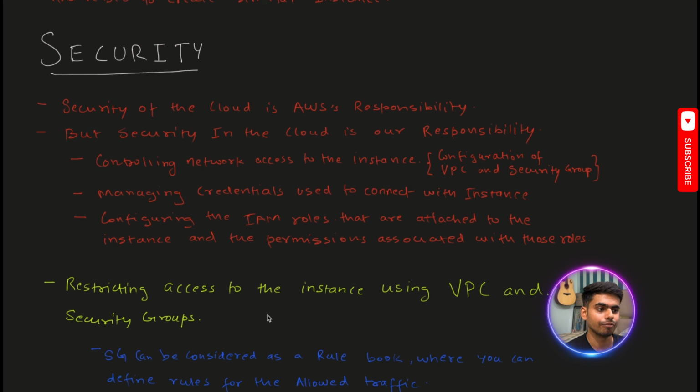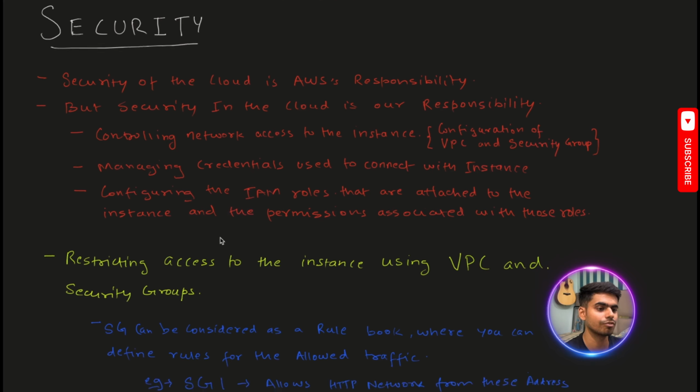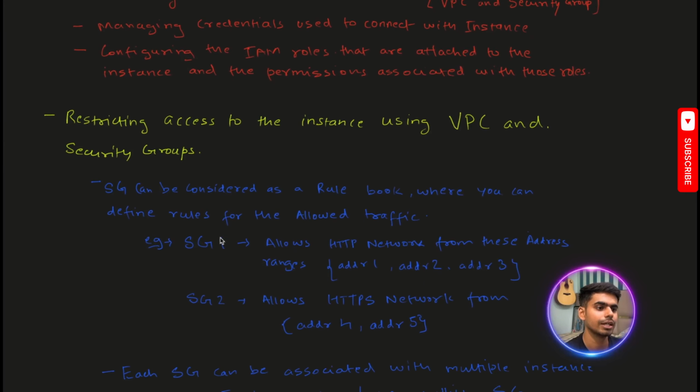And we can also configure the IAM roles. These roles will contain the policies and permissions associated with those policies, so that a person having that IAM role can only change what is allowed on our IAM. So now, how can we secure our resources? Let's discuss that in a minute. Let's first discuss how we can restrict the access using VPC and security groups.